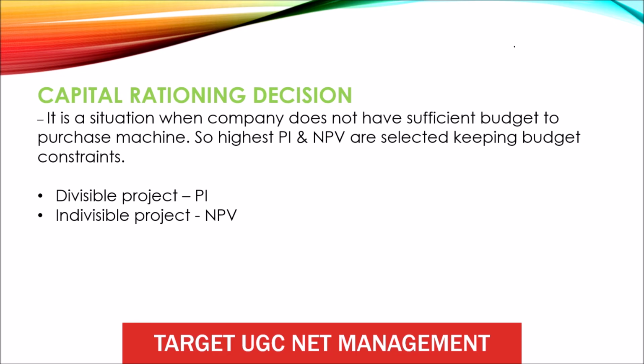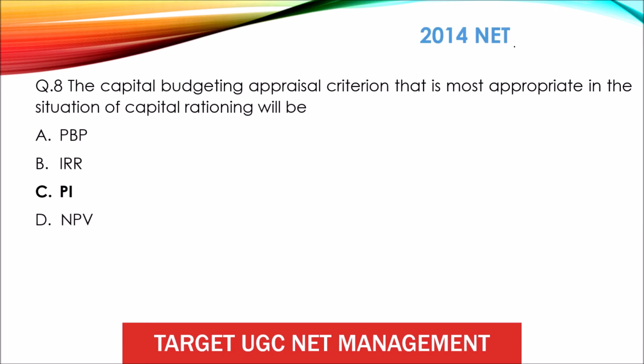Okay, divisible project, profitability index, and indivisible projects, NPV. So the capital budgeting appraisal criterion that is most appropriate in the situation of capital rationing will be profitability index.